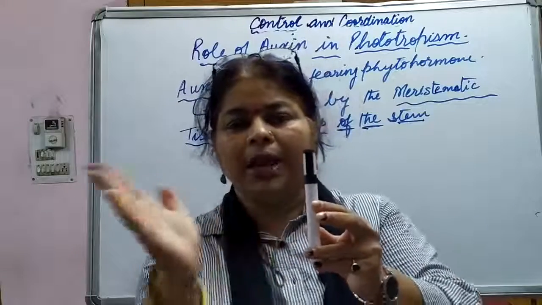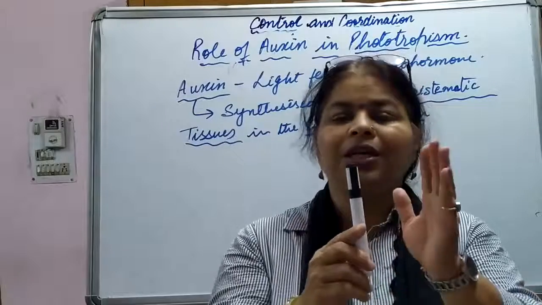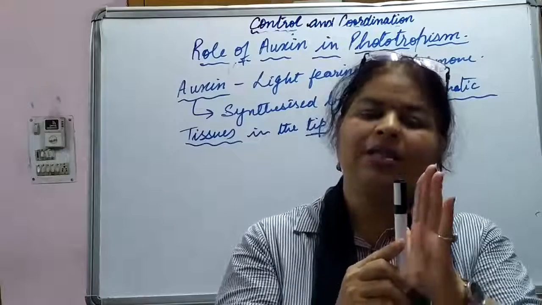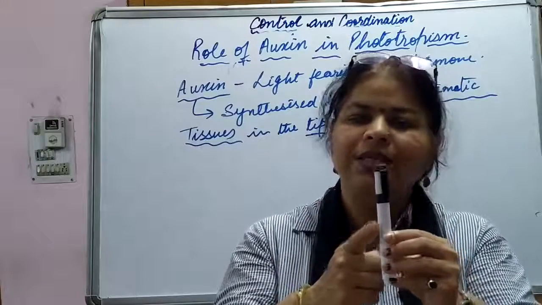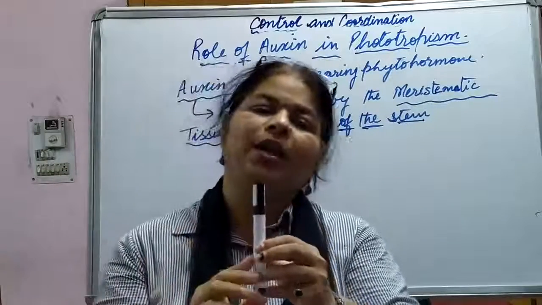It shows bending. Due to the presence of more auxin hormone, the shady side of the stem grows faster as compared to the part which is receiving light. As a result, the stem bends towards the direction of light.